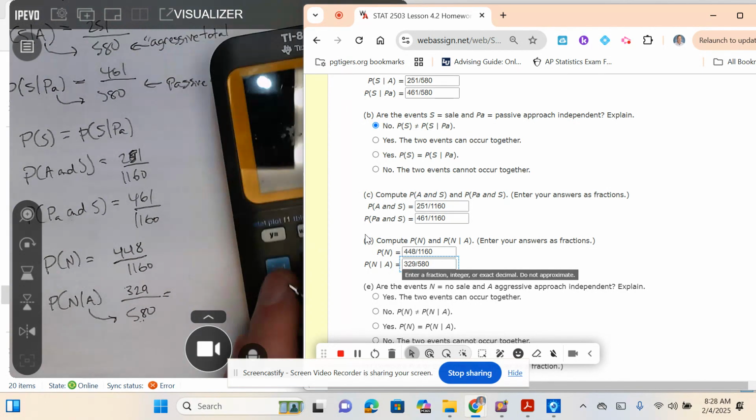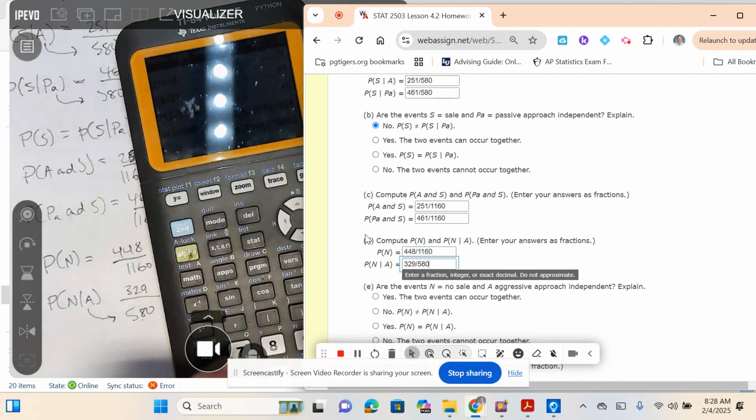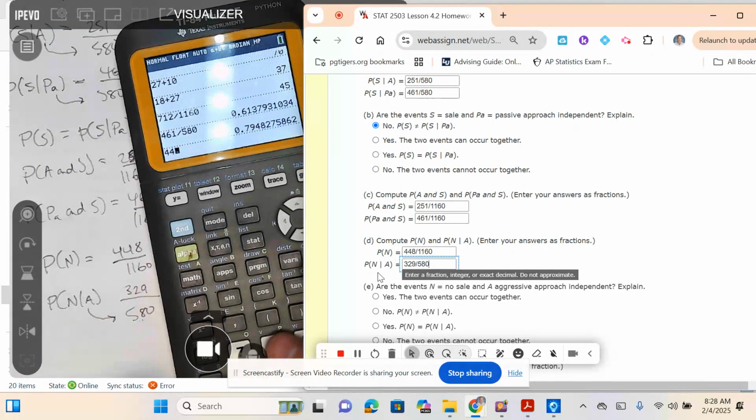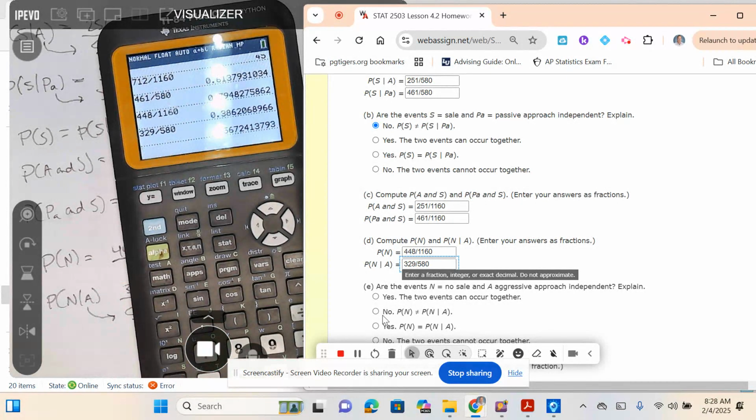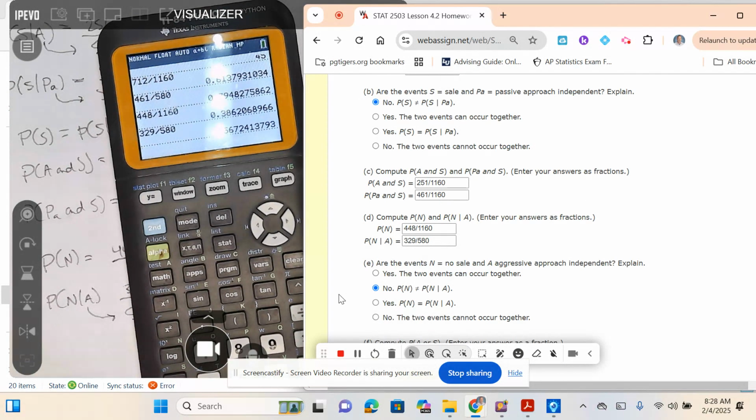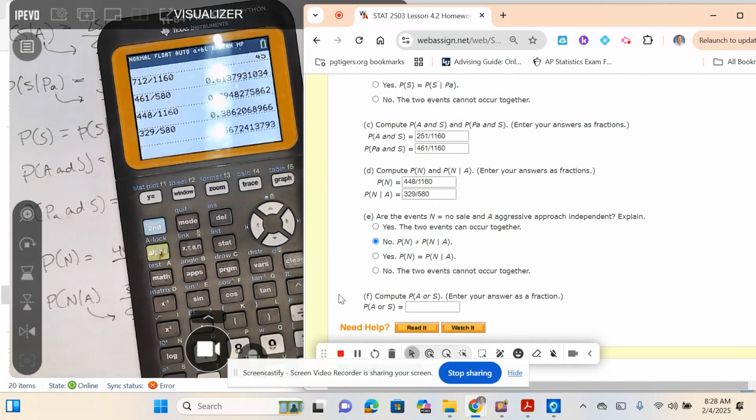I got to see if these are equal to be independent. P of N has got to equal P of N given A. So 448 divided by 1,160, and 329 divided by 580. Those are still about 18% off. That's not good, so it's not independent. What that means is that the style of sale impacts whether you make a sale or not. So whether you take a passive or aggressive approach, that's going to impact whether you make a sale. So it's going to matter.